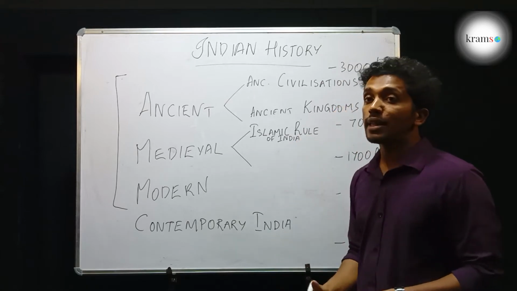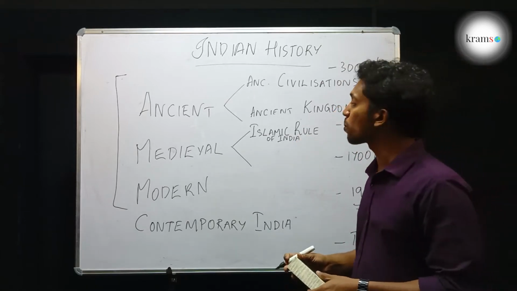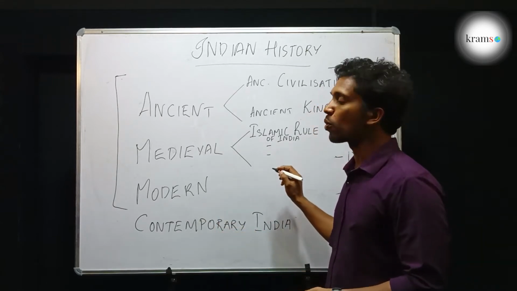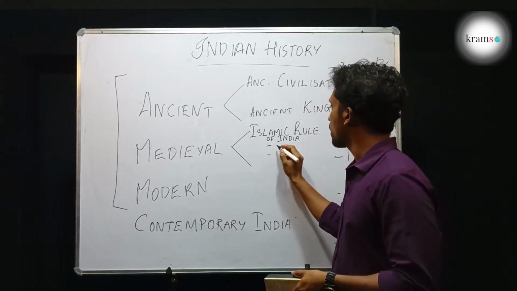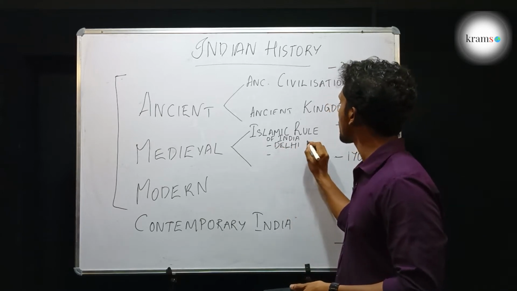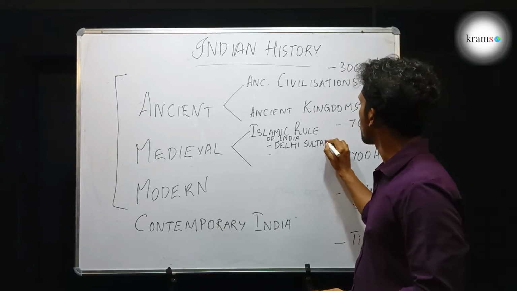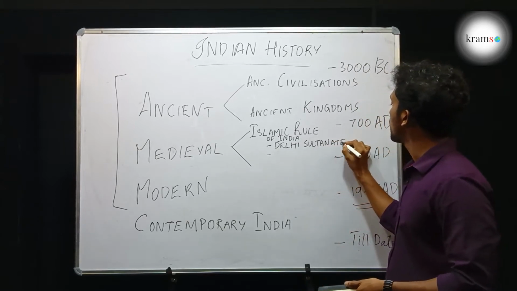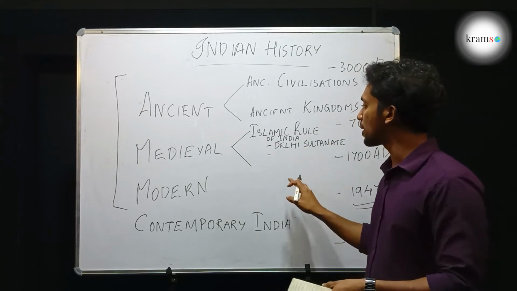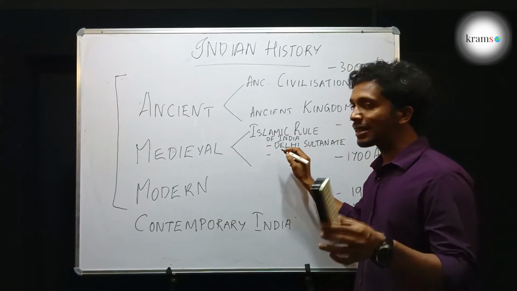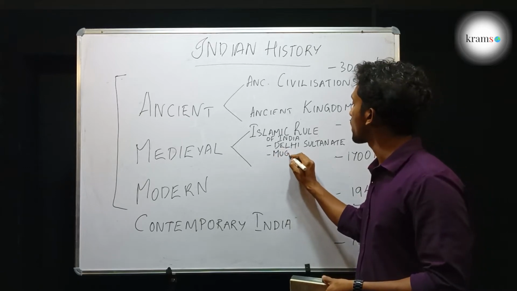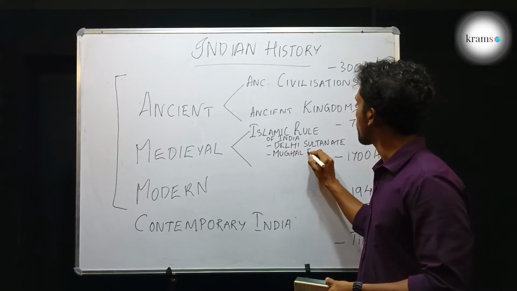There were two sets of Islamic or Muslim rulers in India. The first set of Muslim rulers who came to India were the Delhi Sultans, collectively known as the Delhi Sultanate. We will study the different dynasties who ruled the Delhi Sultanate later. And the next set of Muslim rulers who ruled India were the Mughal kings, the Mughal Empire.